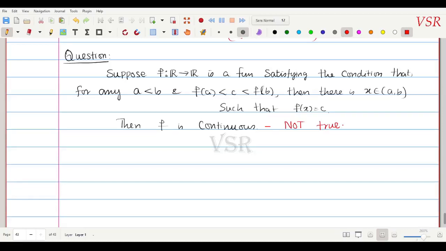Whenever a is strictly less than b and c lies between f of a and f of b, there exists x belonging to the open interval a, b such that f of x equals c. The function must satisfy that condition, but it need not be continuous. So we are going to see an example. We will see this example in the next video. We are going to discuss something called discontinuous functions, and after seeing discontinuous functions we will come back to this. Thank you.